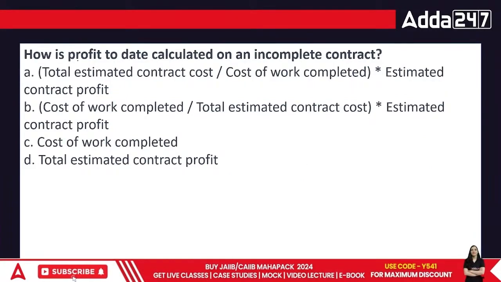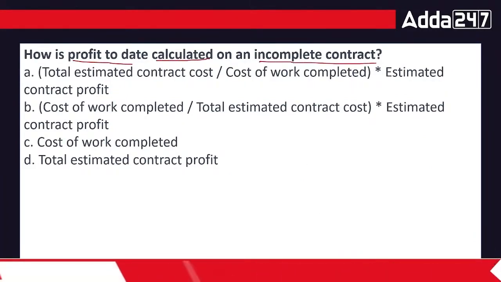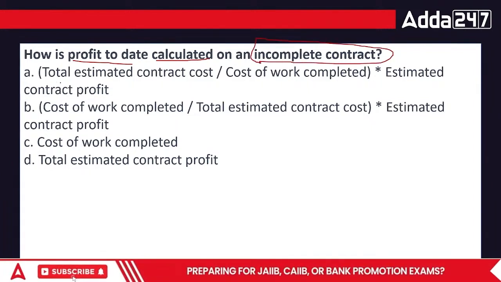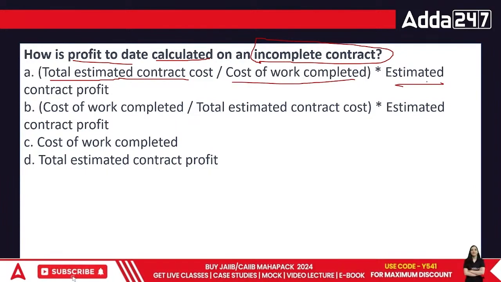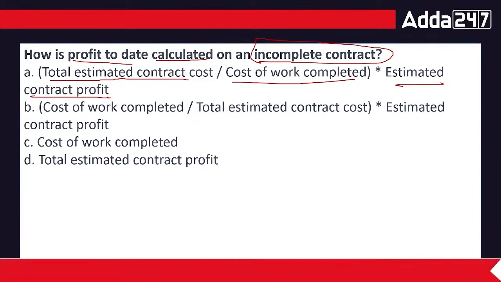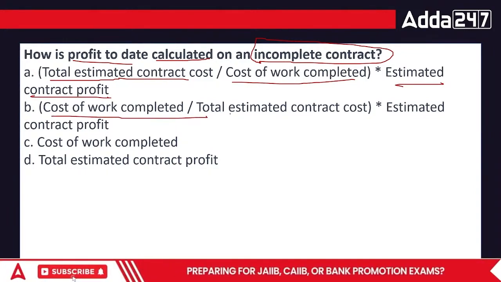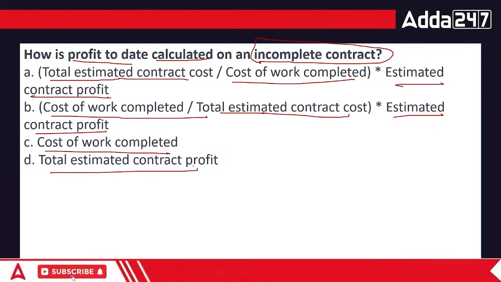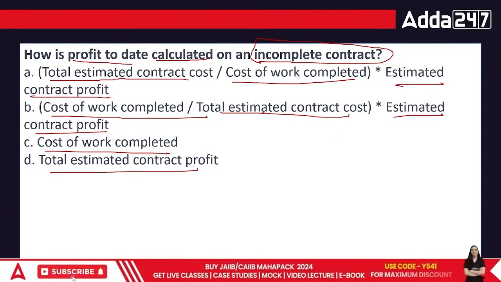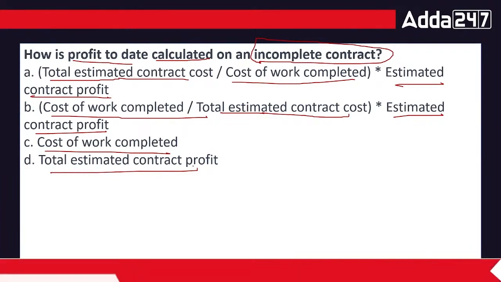How is the profit to date calculated on incomplete contracts? When we talk about incomplete contracts, total estimated contract divided by cost of work completed multiplied by estimated contract profit. Cost of work completed divided by total estimated cost contract and estimated contract cost or cost of work completed or total estimated contract profit. What's going to be the answer? How is the profit to date calculated on an incomplete contract?